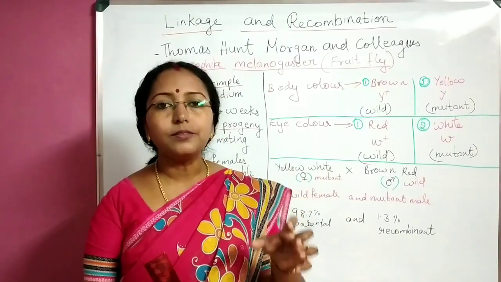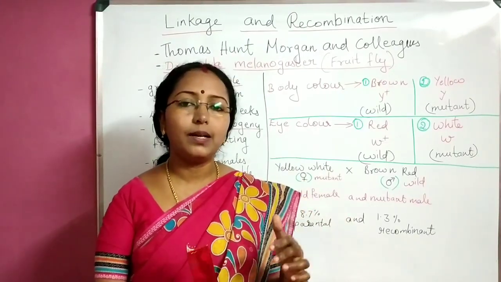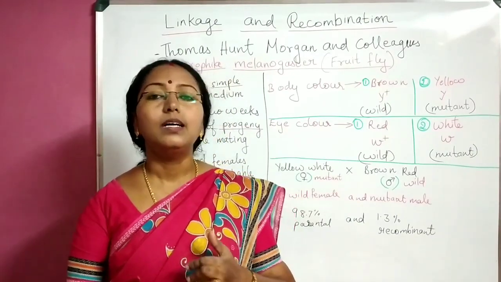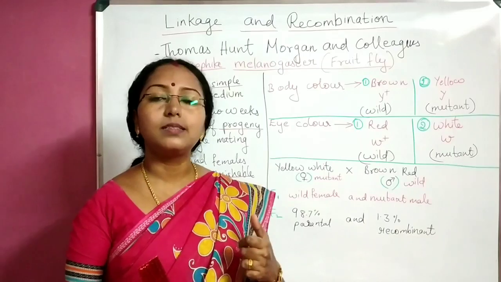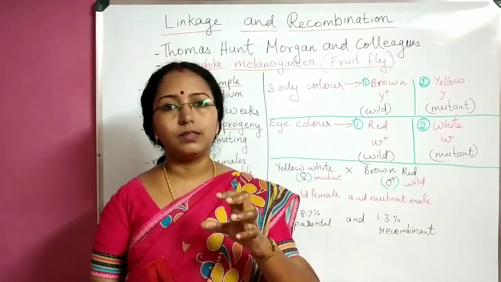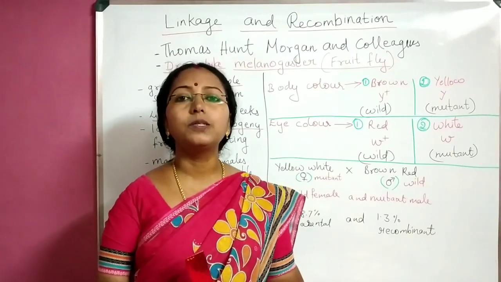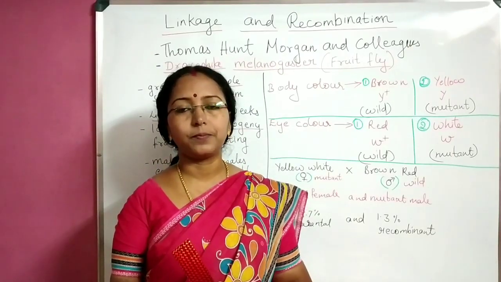Because of these 5 reasons, fruit fly or Drosophila melanogaster was taken as the experimental material by Thomas Hunt Morgan and his colleagues for framing an experimental basis for the chromosomal theory of inheritance.